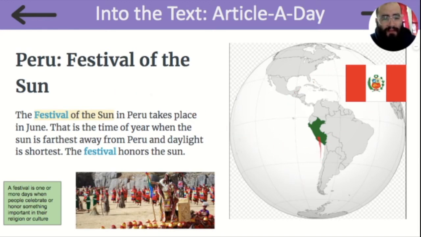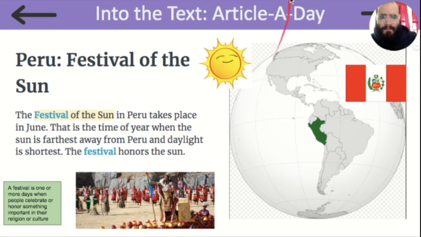Here in our map, I've highlighted Peru in South America, and I also have Peru's flag. The Festival of the Sun in Peru takes place in June. A festival is one or more days when people celebrate or honor something important in the religion or culture. So in Peru, they have a festival to honor the sun. That is the time of year when the sun is farthest away from Peru and daylight is shortest. The festival honors the sun. And here is the sun that they honor in Peru.